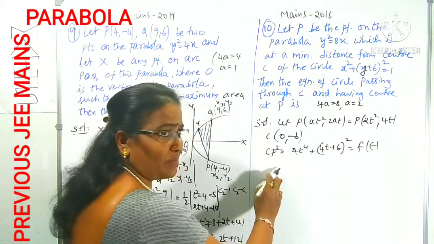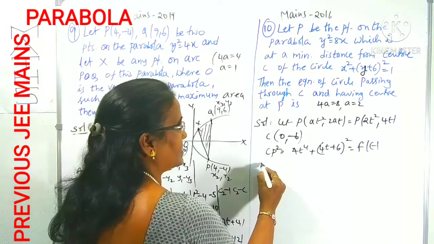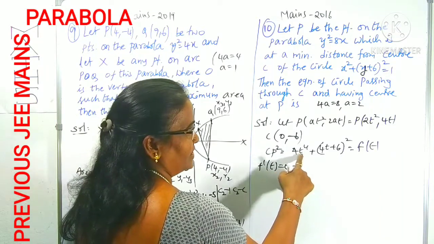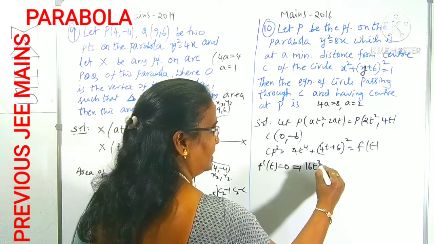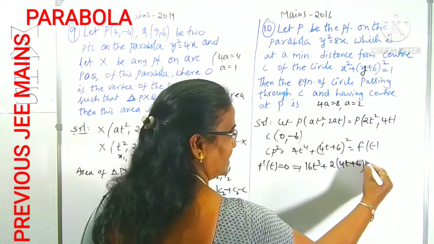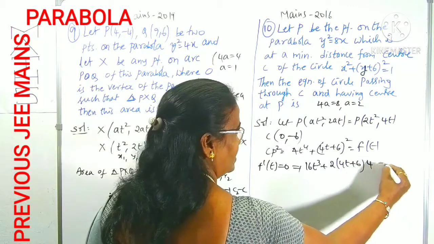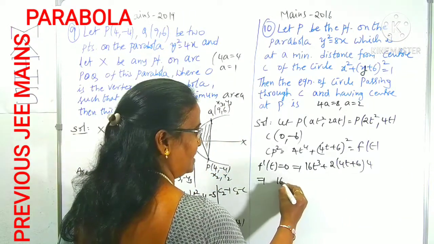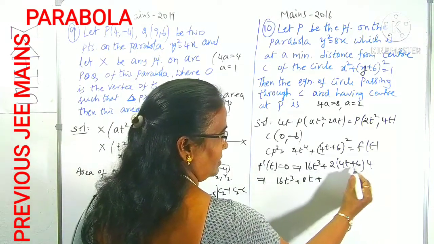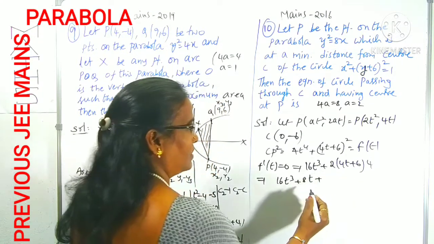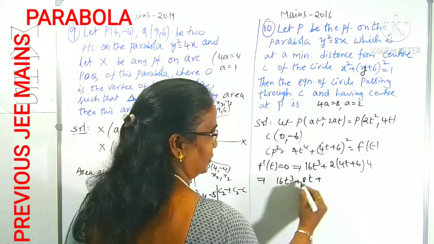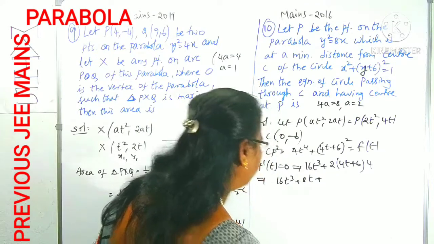Now either for maximum or minimum, I said to you, the derivative is 0. So you can take f dash t is equal to 0. You know t power 4 derivative is 4t cube, 4 fours are 16t cube, plus here 2 times of 4t plus 6 into again 4t plus 6 derivative is 4, is equal to 0. From this, 16t cube plus 2 fours are 8t plus 2 sixes are 12. Okay, 2 into 8, 8 fours are 32, into we can take, right?